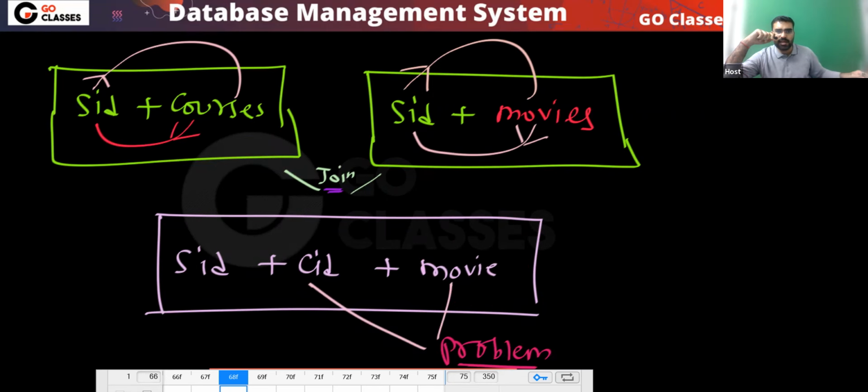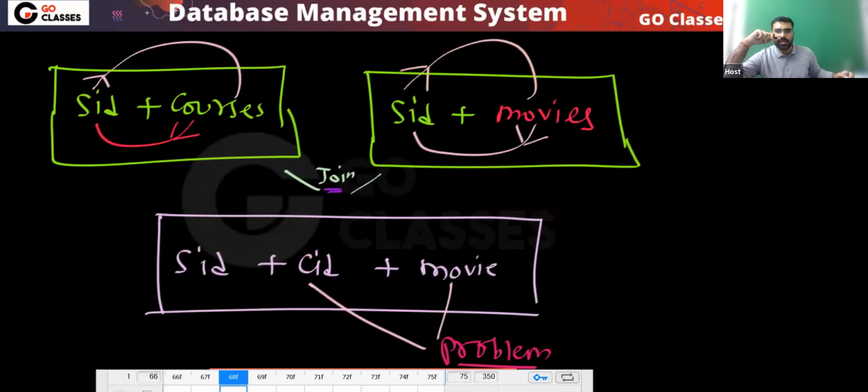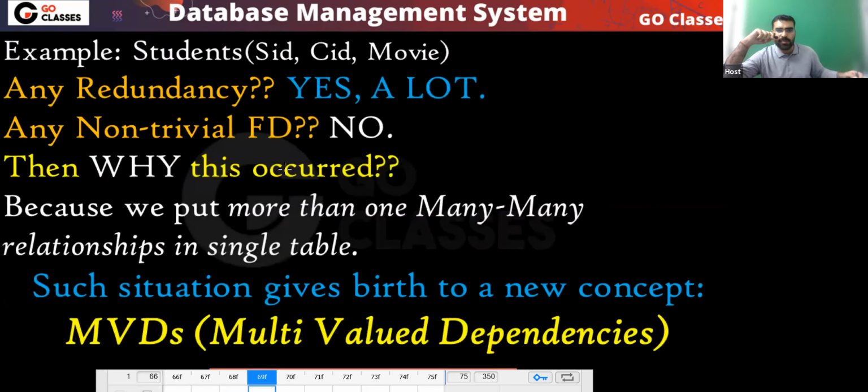Is this point clear? Let me know. So this is why you are getting the redundancy. There is no non-trivial FD, still you are getting redundancy. Why? Because you are putting more than one many-to-many relationship in a single table. And when you do this, a new type of dependency is created. See, when you do this, what you do? See.